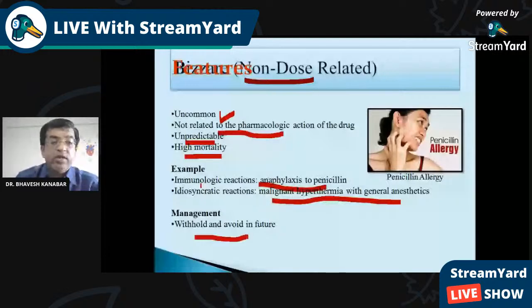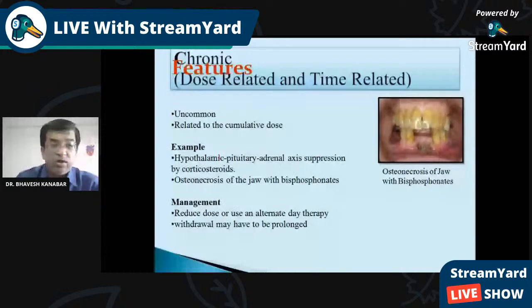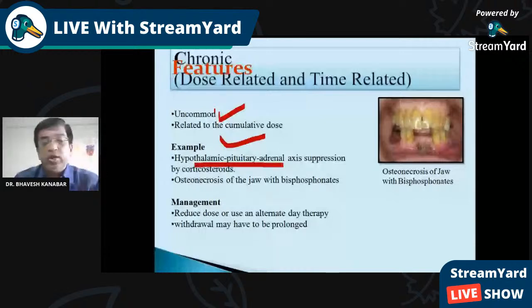Type C, again chronic reaction. These are dose related and time related, uncommon, related to cumulative dose. Hypothalamo pituitary adrenal axis suppression due to corticosteroid. We have discussed in case of the corticosteroid that it may lead to withdrawal. Because of the sudden withdrawal of the corticosteroid, it may lead to suppression of the hypothalamo pituitary adrenal axis. Osteonecrosis of the jaw because of the bisphosphonate. Again, management is the same, reduce dose or try alternate therapy.